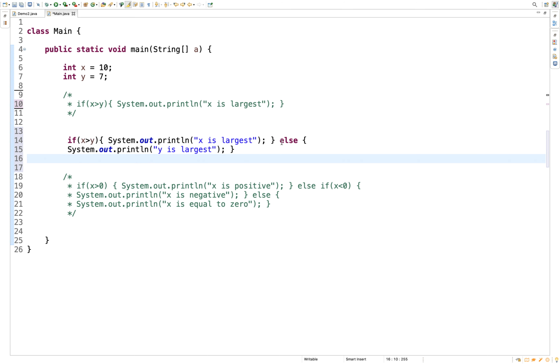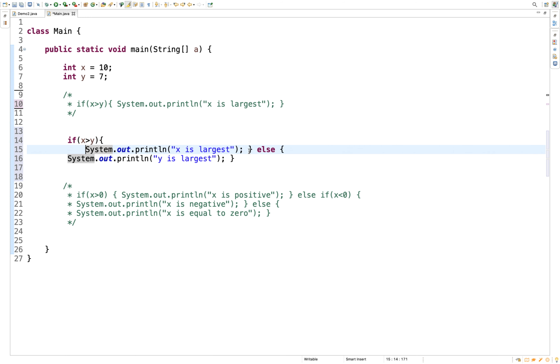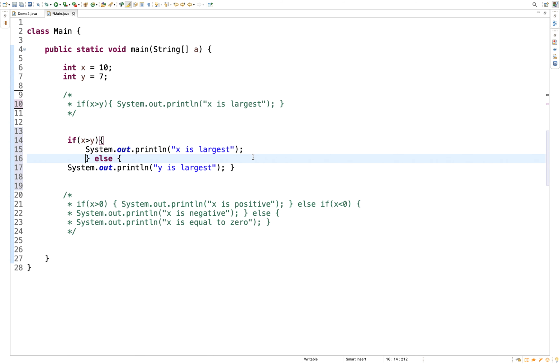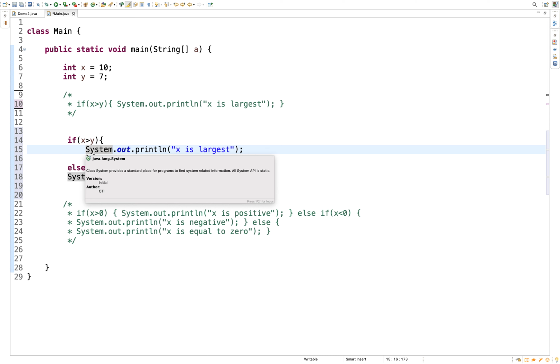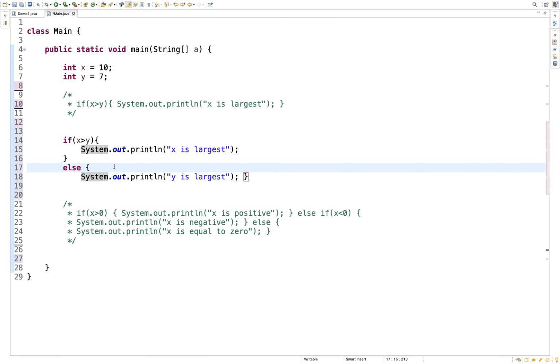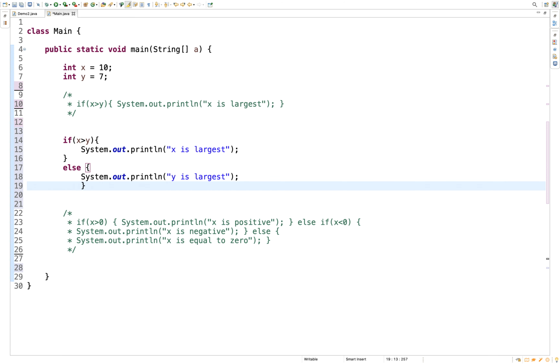These are the basic things which we should know. Let me just set the indentation. So this is the if else block.